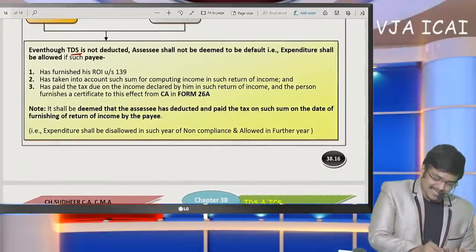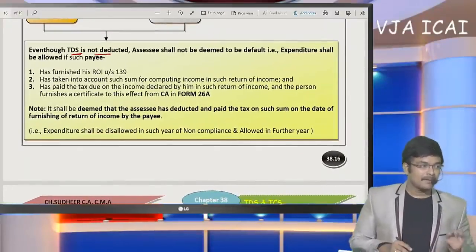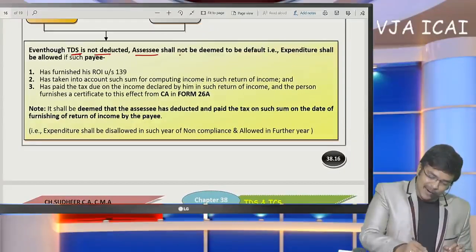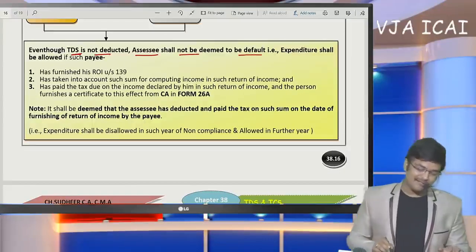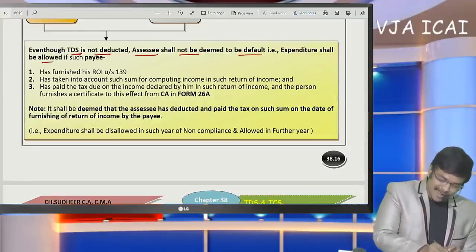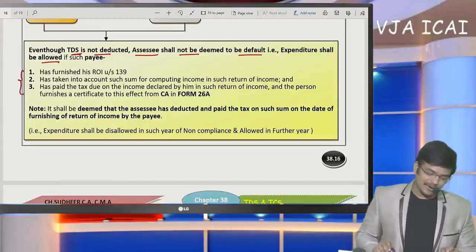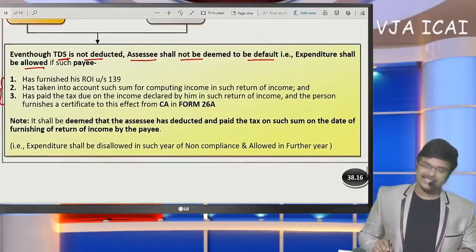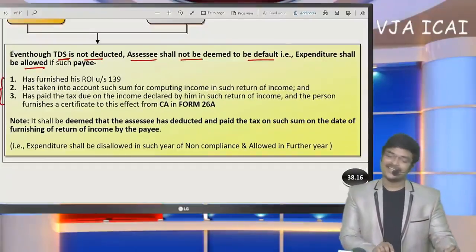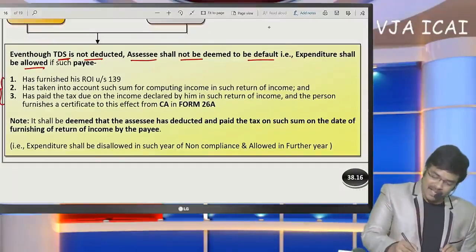Even though TDS is not deducted, the deductor shall not be deemed to be an assessee in default, and expenditure shall be allowed when 3 conditions are satisfied. The thing to be noticed here is, sir, once again, this is a very important aspect for all the chartered accountants in practice.